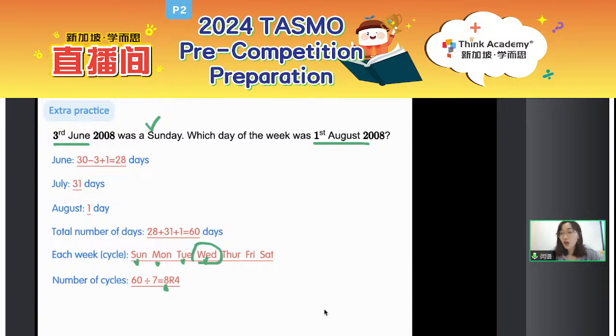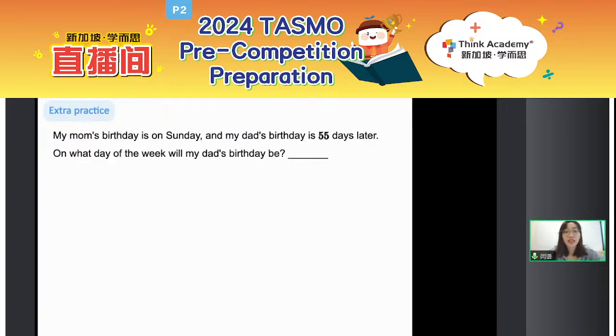Right. So for this again, let's have a look. There is also another type. Okay, read the question carefully. My mom's birthday is on Sunday, and my dad's birthday is 55 days later. On what day of the week will my dad's birthday be? Okay, again, I give you 1 minute. Try to think about it.